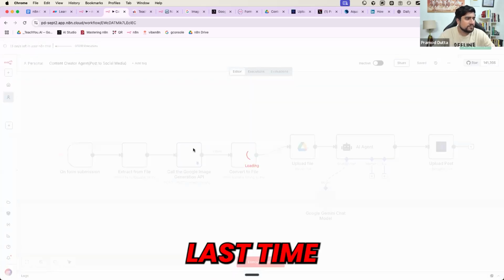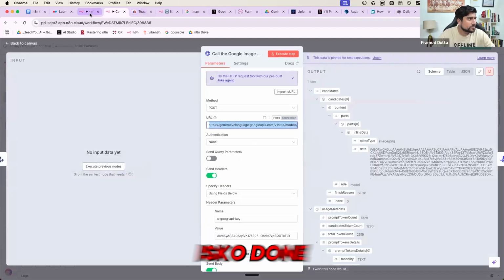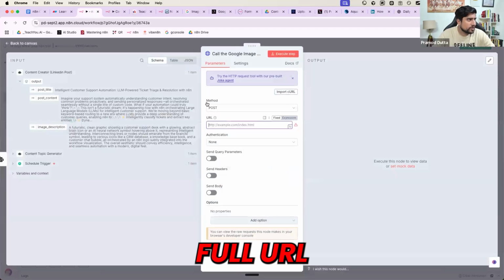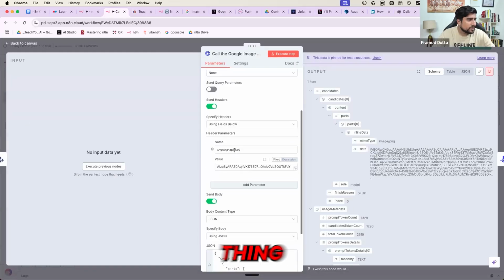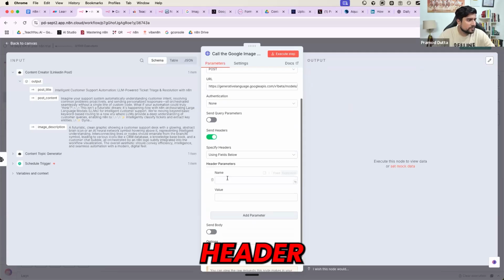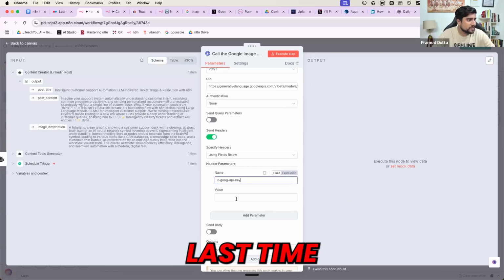Last time we have done it. This content creator agent, everyone, right? Copy this full URL. Same thing, copy. This is the header. This is the API key. The API key also we have done last time.